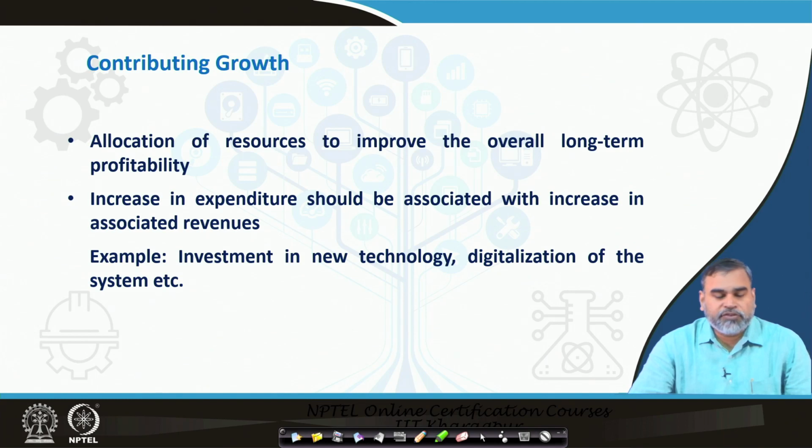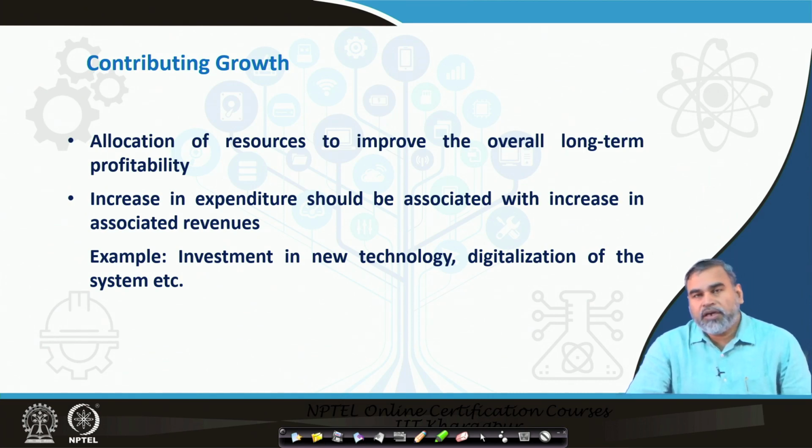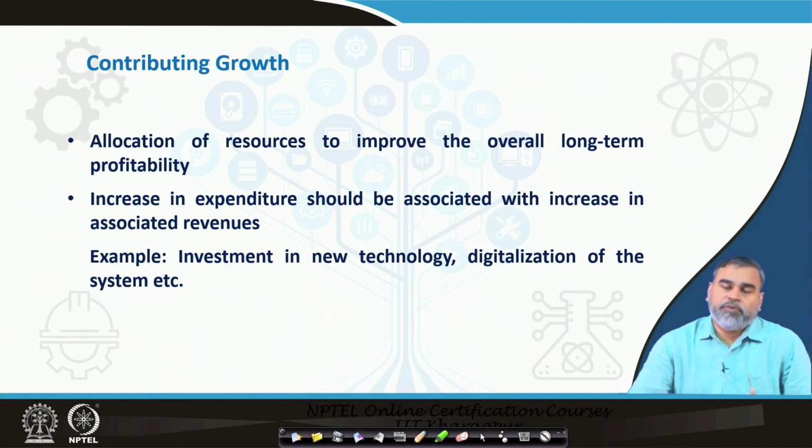Then increase in expenditure should be associated with an increase in associated revenue. For the sake of changes, we should not change certain things within this system. Whenever we are going to incur certain costs and increase the expenditure, we have to see that the proportionate increase in the expenditure should be less than the proportionate increase in the revenues. The cost we are incurring for a new line of business or expansion of the business should obviously be lesser than the revenue we are generating from this.